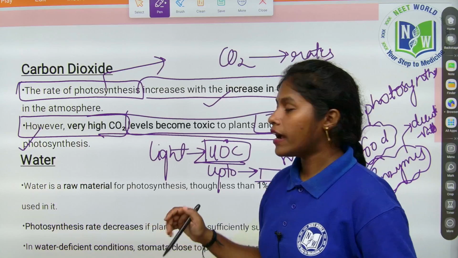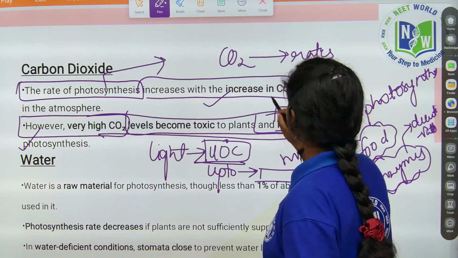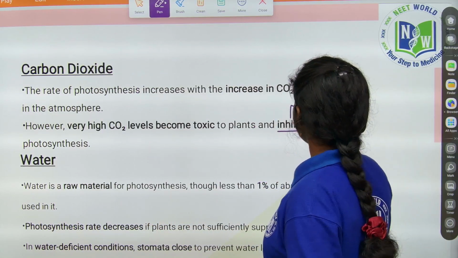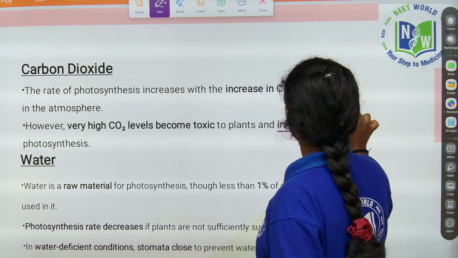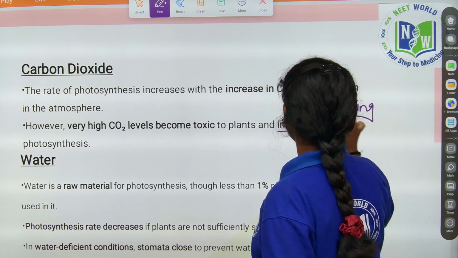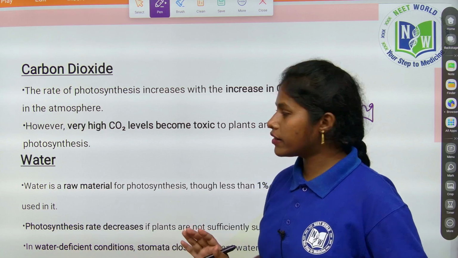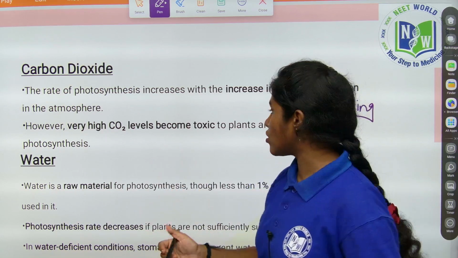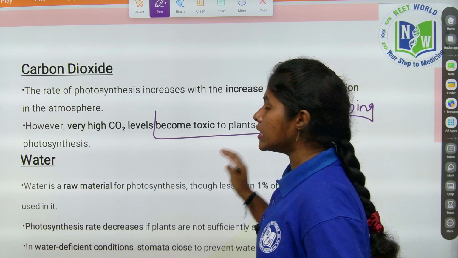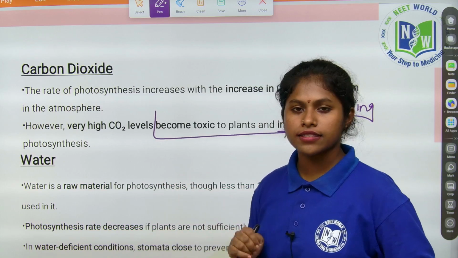What is meant by the word inhibiting? Inhibiting means stopping. It is stopping the process of photosynthesis. Overloading always causes an effect; it always causes damage. So high levels of carbon dioxide also become toxic to plants and inhibit the process of photosynthesis.